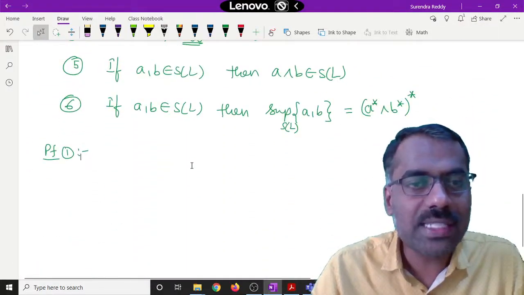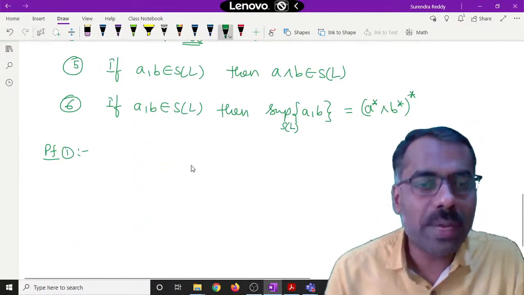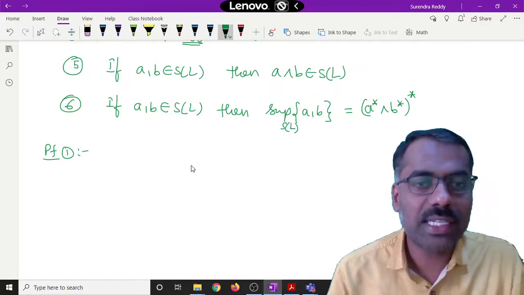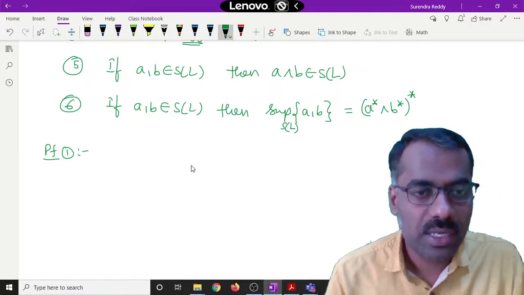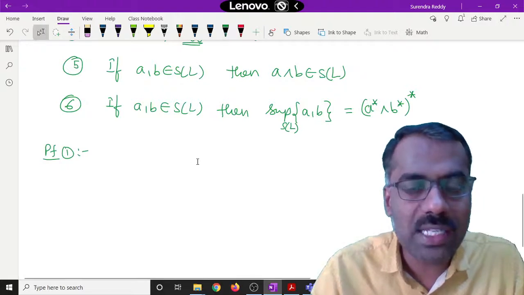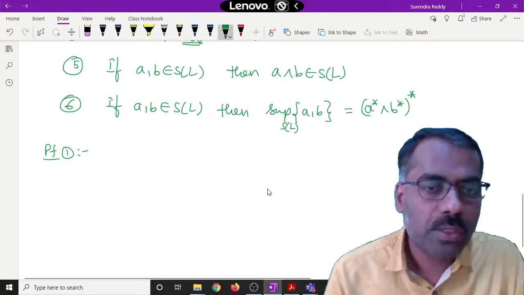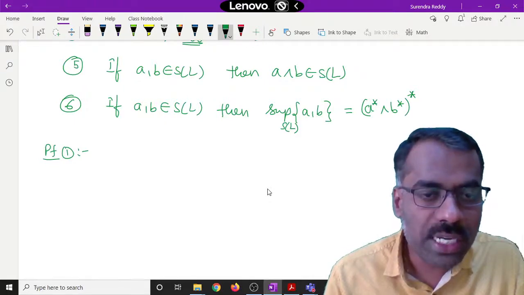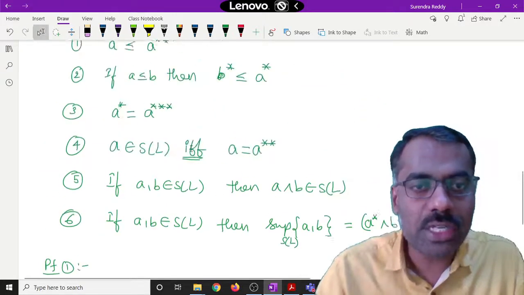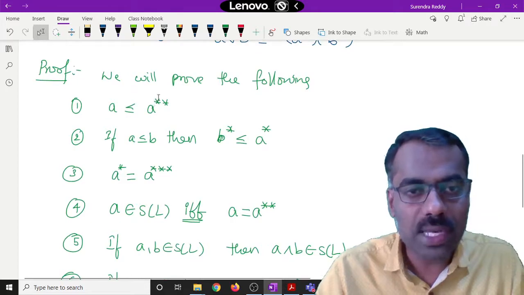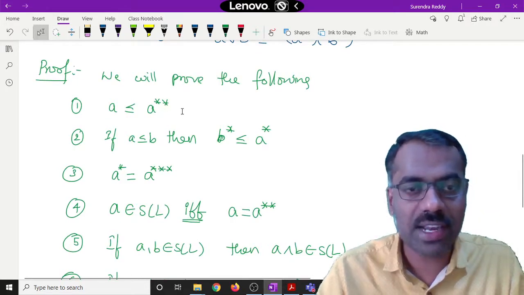A double star is the pseudo complement of A star. So we want to show that A is less than or equal to A double star, which is A star star.